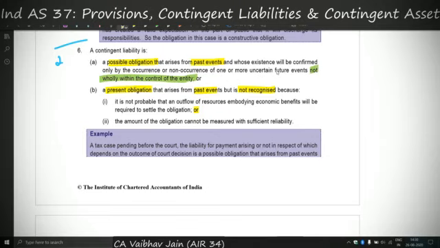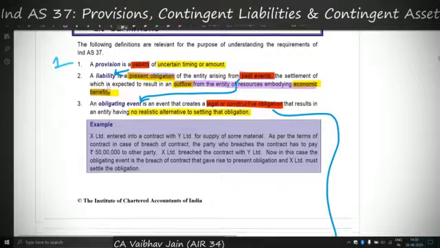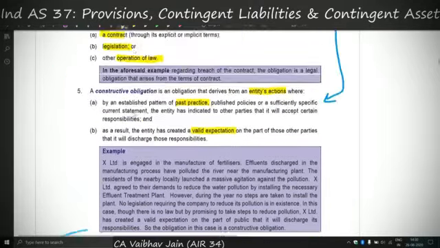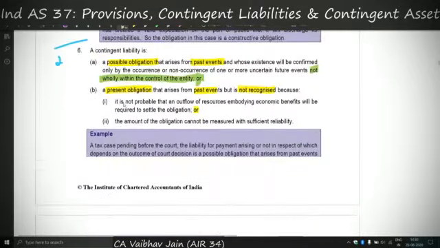Now the second can be, this is "or", so this is not "and". Either it can be a possible obligation or it can be a present obligation. But if it is a present obligation out of past events, then how do we differ between a liability and a contingent liability, or to say between a provision and a contingent liability? So the differentiating factor here is these two points. If it is a present obligation arising out of past events, it is not recognized because either it is not probable that there is an outflow of resources, or the amount of obligation cannot be measured reliably.